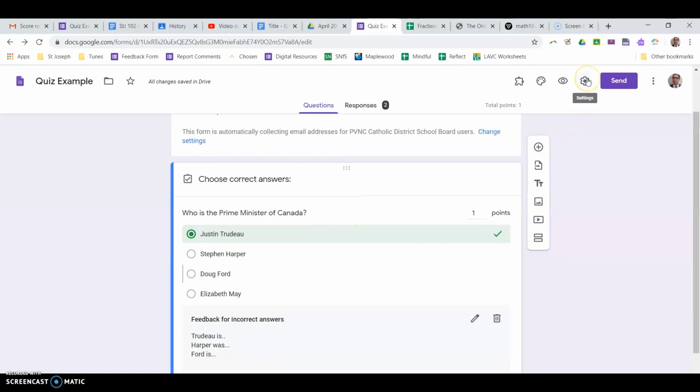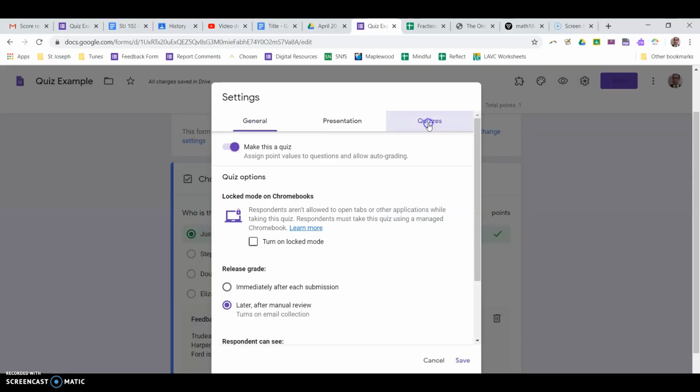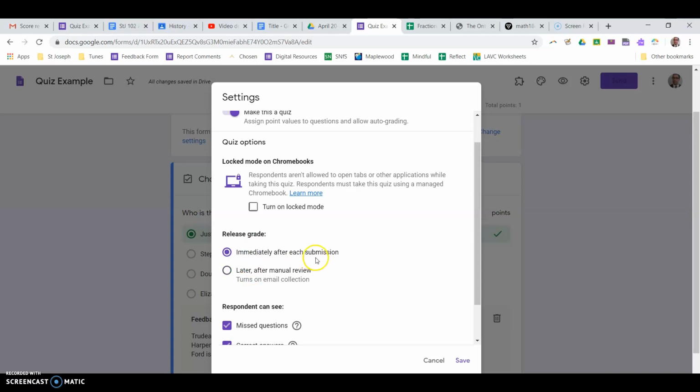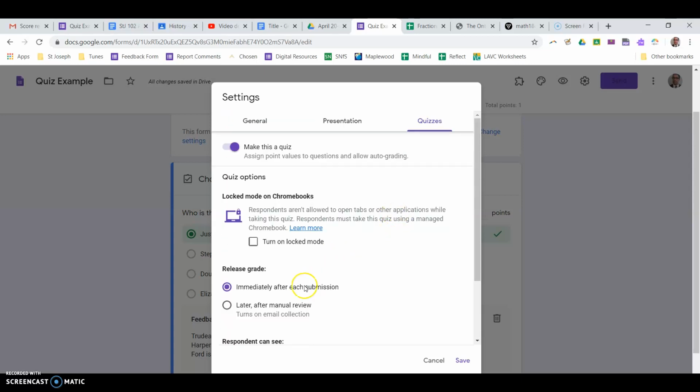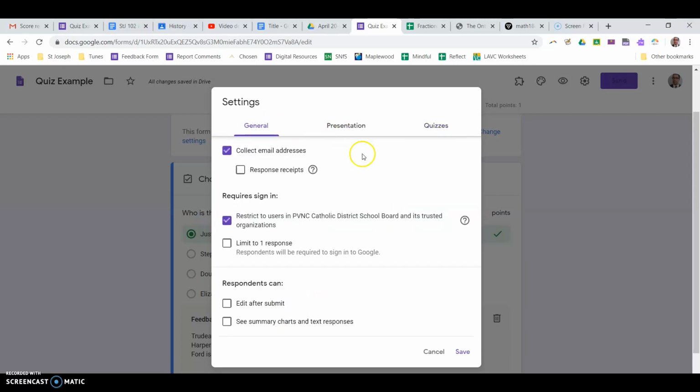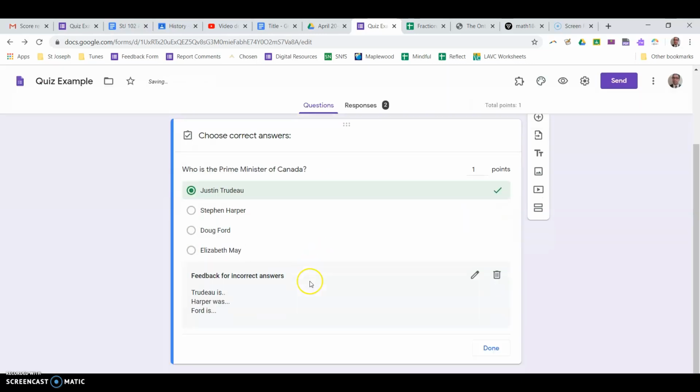The other thing I'm going to do now that I've made this multiple choice, I'm going to go back to settings and back to quizzes, and I'm going to leave it at immediately after each submission. That way, students will get their scores immediately when they're done the quiz. I'm also going to make sure collect email responses is turned on, because then you don't have to stress about students putting in their name. When they log in from Classroom, they'll be logged in under their account, and this will collect that email address, and you'll be fine. Okay? So there's my quiz.